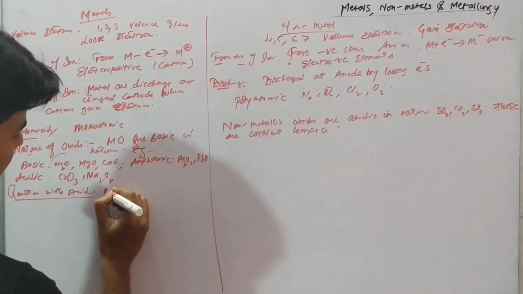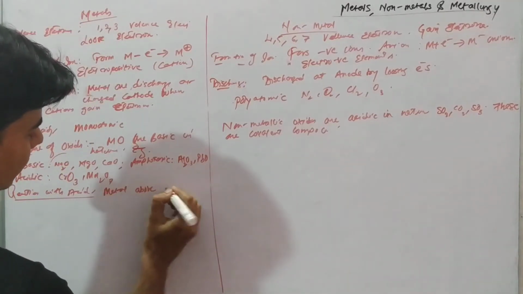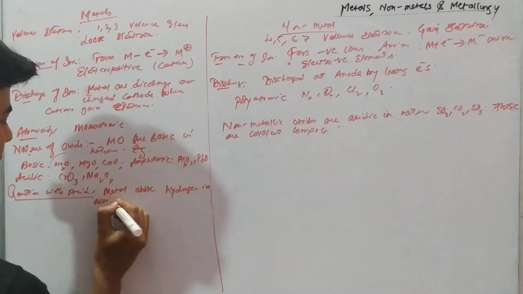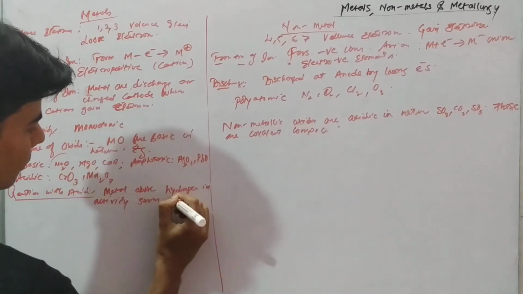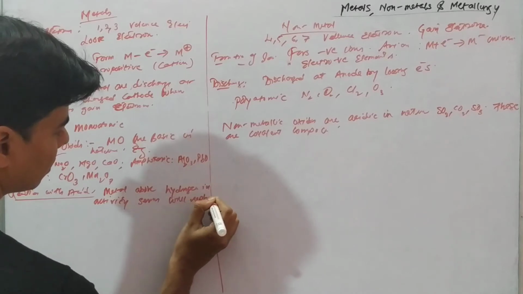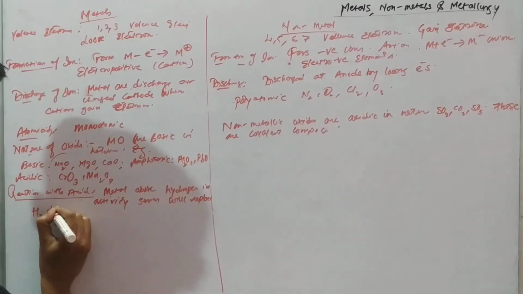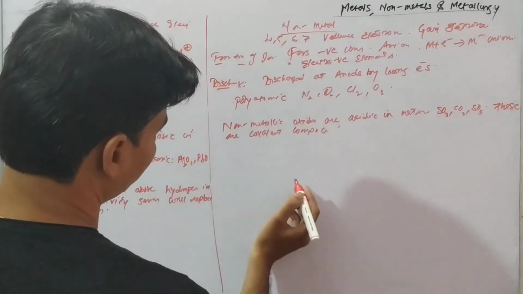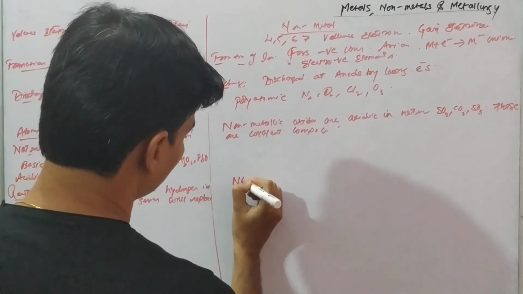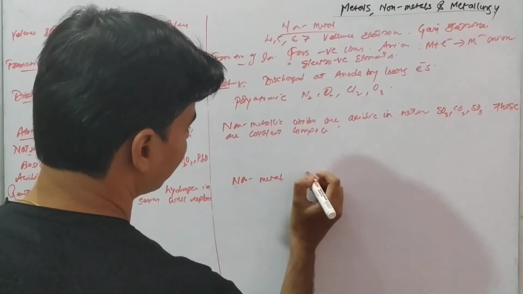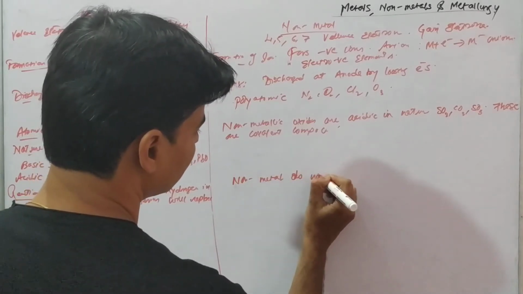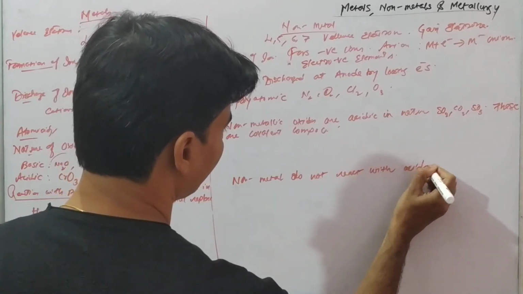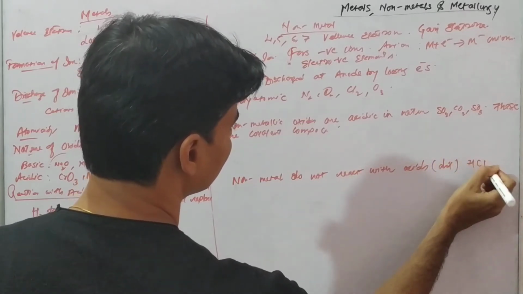So metals above hydrogen in the activity series will replace hydrogen from acids, whereas non-metals do not react with dilute acids like HCl and H2SO4,